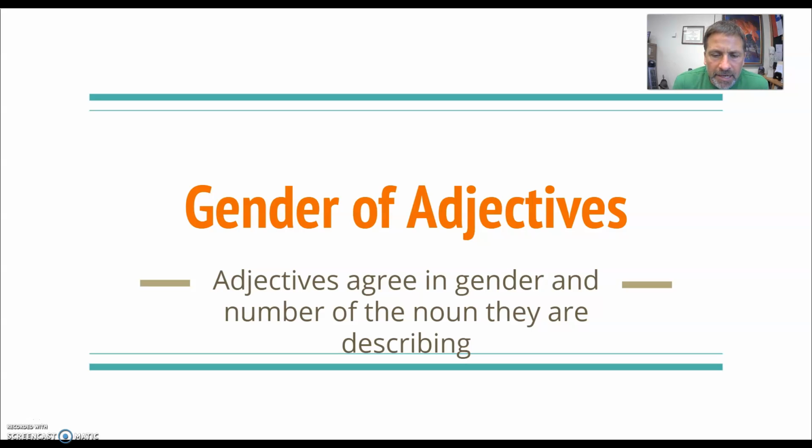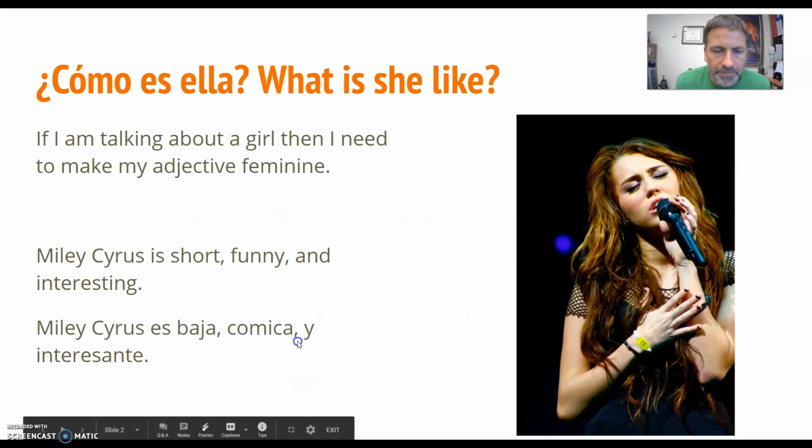So today, what I want to do is go over the gender of adjectives. Adjectives in Spanish agree in gender and number of the noun that they are describing. So I've got to pay attention to masculine and feminine things. Let's take a look at the next page, my first example.